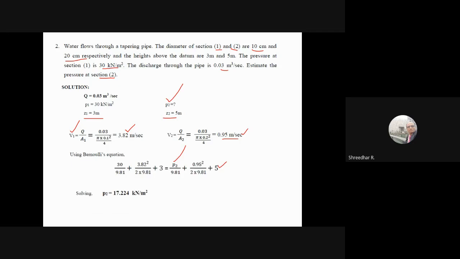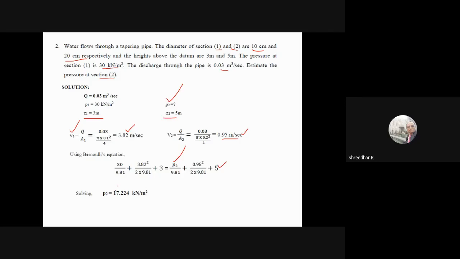So this type of problem can also be asked. If there is no mention of loss of head, please don't take it here. Unless they ask you; if for this problem they had asked you what is the loss of head, then they would have given the pressure.